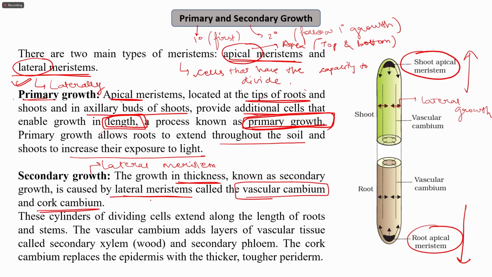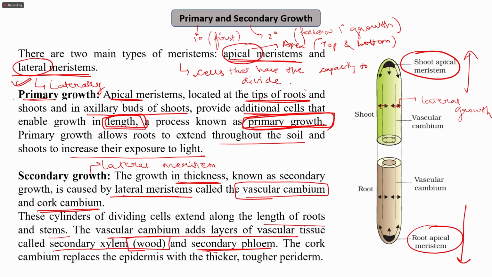So these cylinders of the dividing cells extend along the length of the roots and the stems, and the vascular cambium adds layers of vascular tissue called secondary xylem, which is the wood, and secondary phloem. You might have seen that when the plant starts growing, the shoot is very delicate, very soft, very green. This is because only the primary growth has happened up to that time.